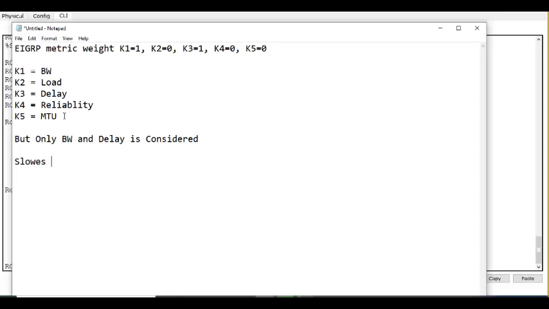Slowest link bandwidth plus sum of delays, which means adding all the delays. This is what we should say.